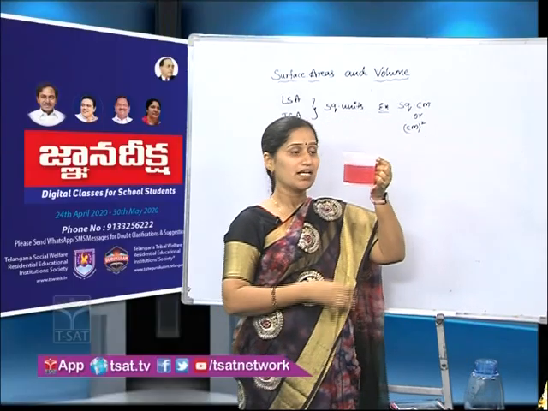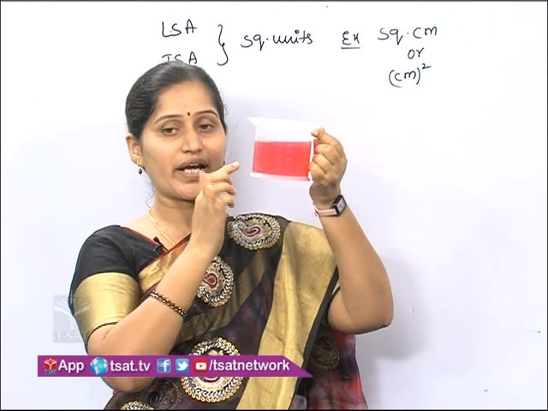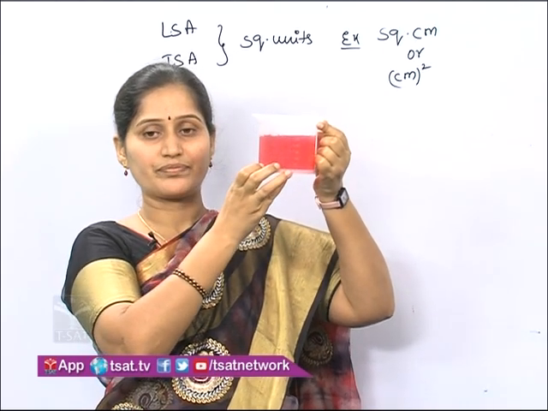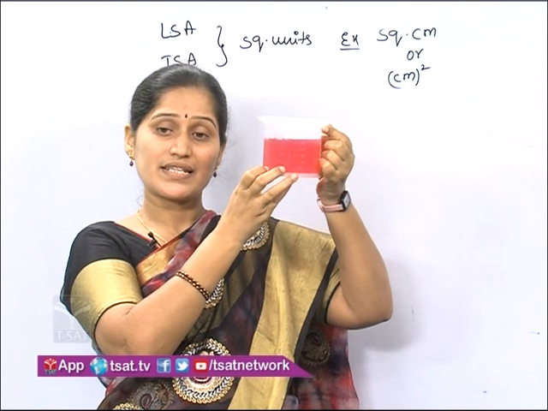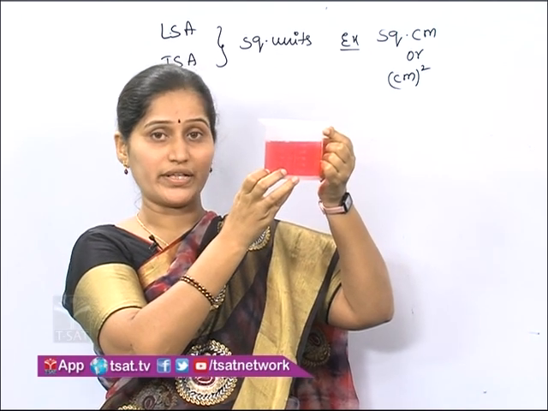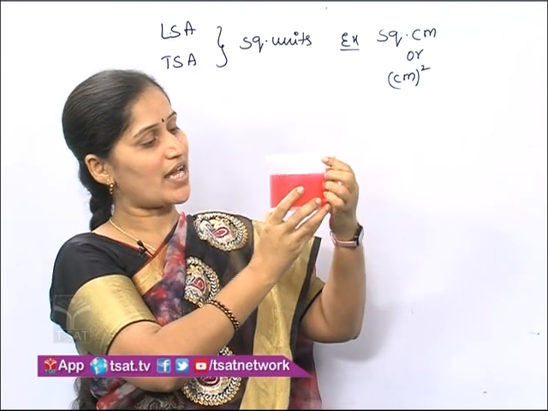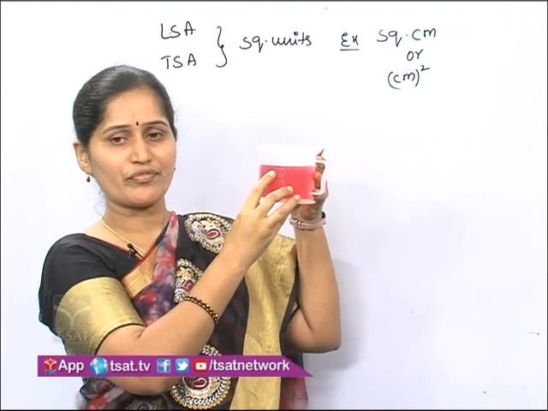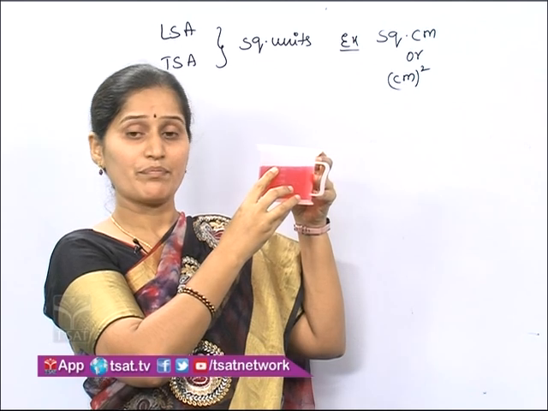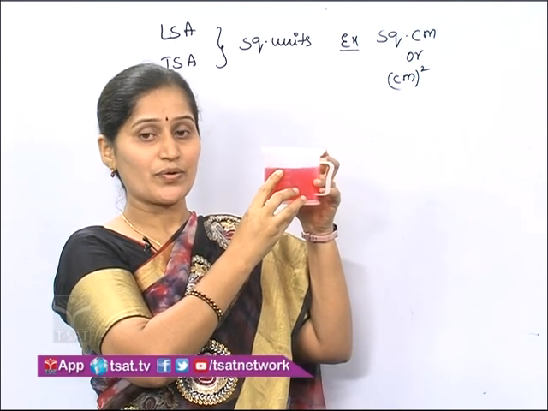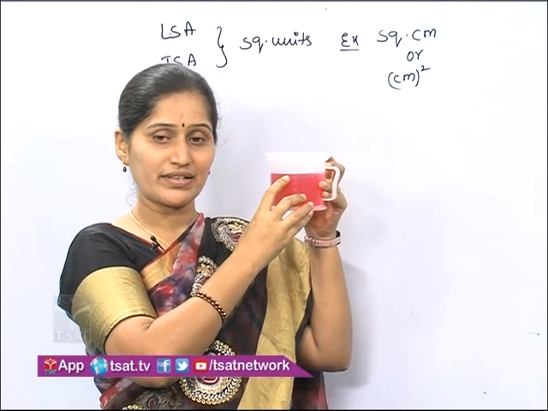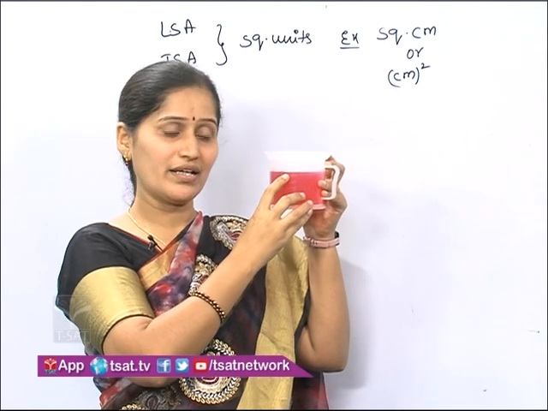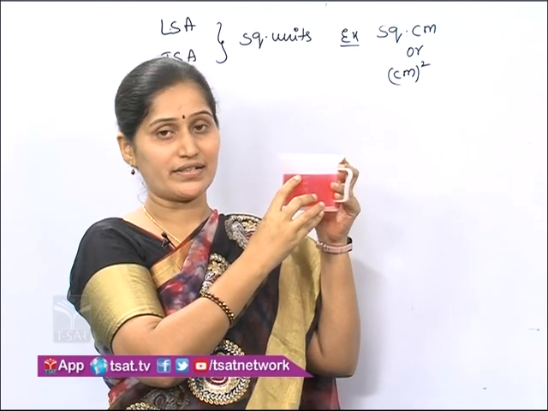So here this liquid is occupying space in this jar. That means this liquid is taking volume here, and it is a measuring jar, and this measuring jar is showing me 250 milliliters. As it is liquid, we measure the volume in liters, milliliters, right?